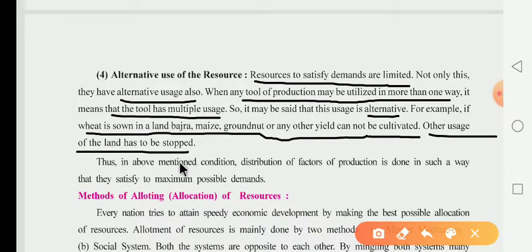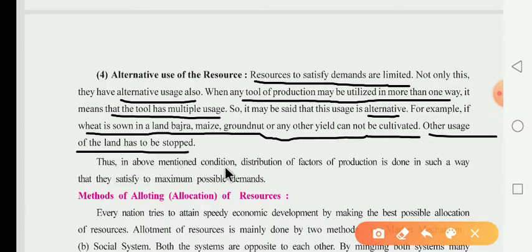It means if you do wheat agriculture on a land, you cannot think about an alternate use such as construction on this land. That's why you have to select the alternative use of resources.